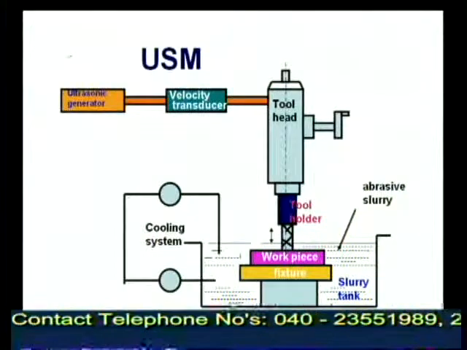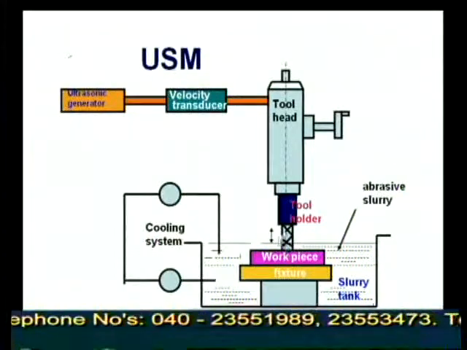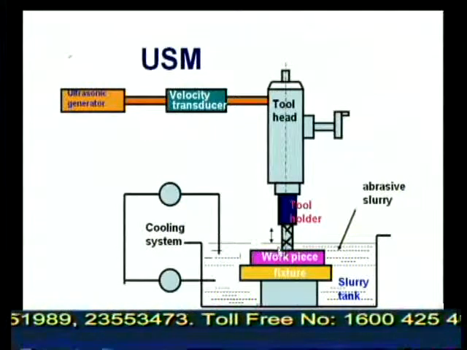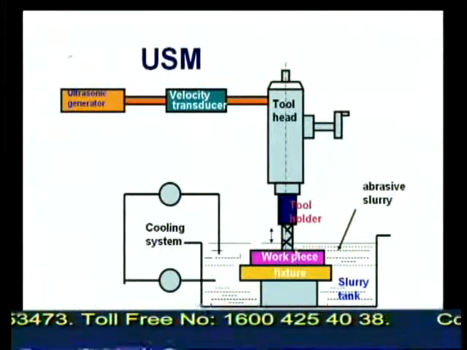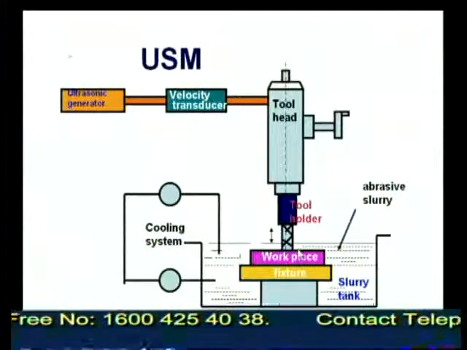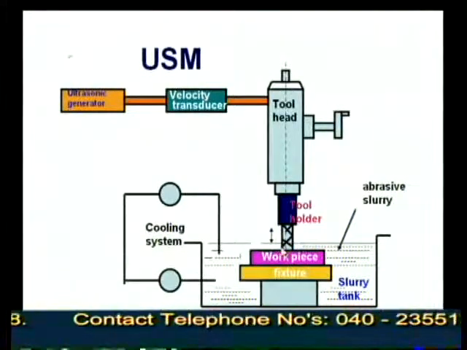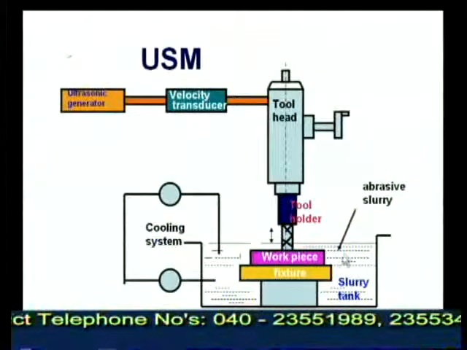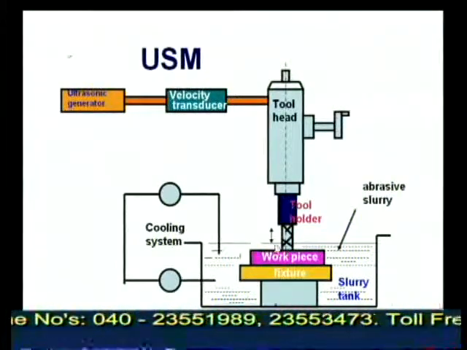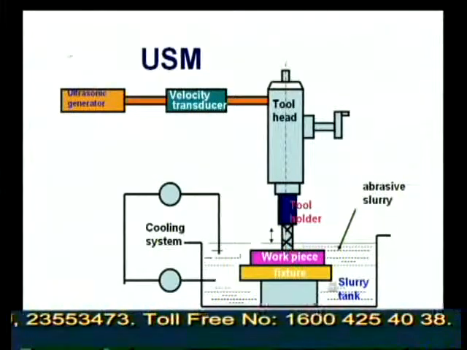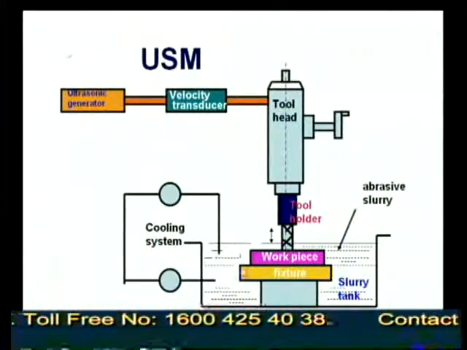Here it is a tank, in which abrasive slurry is there. When it is vibrating, this abrasive slurry goes in between the gap between workpiece and the tool, and metal removal takes place. But meanwhile, when we go for machining, heat will be generated because of machining. Because of that, this abrasive slurry will get heated.